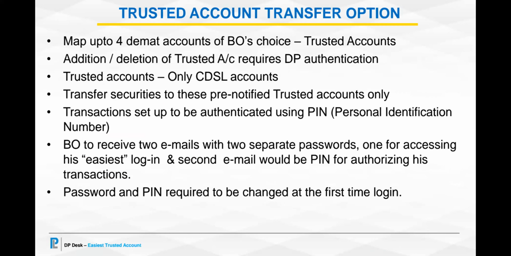He can add or delete the trusted account, but every addition and every deletion will require his DP's authentication. Trusted accounts should be a CDSL account. The 4 accounts that he would be marking as a trusted account has to be a CDSL account. It cannot be an NSDL account.